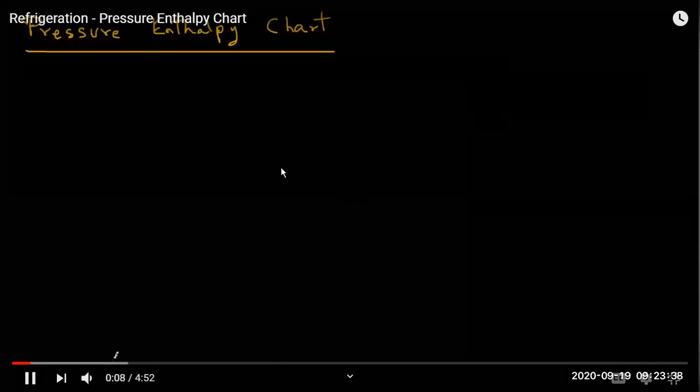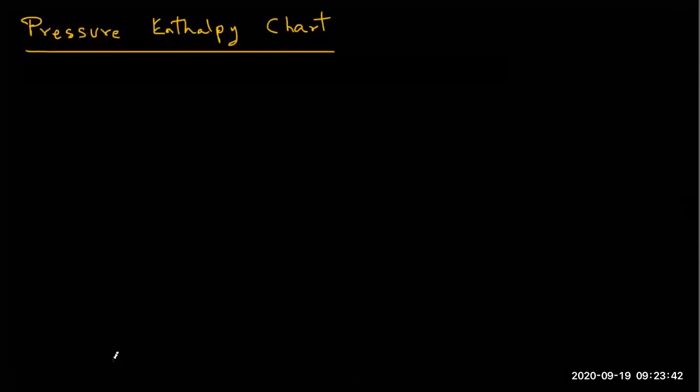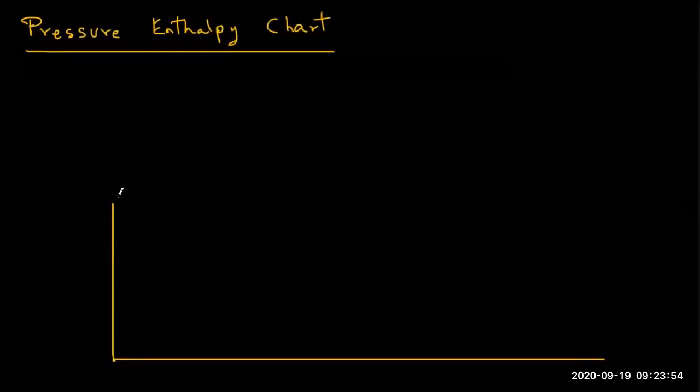Now let's see how we draw a pressure enthalpy chart, and what the parts of it are, for a general pressure enthalpy chart, and then we will see how it works on a real plant. We have the x-axis and y-axis. The y-axis is the pressure of a liquid or substance, whatever you can take. We are just seeing the general diagram; different substances will have different diagrams.